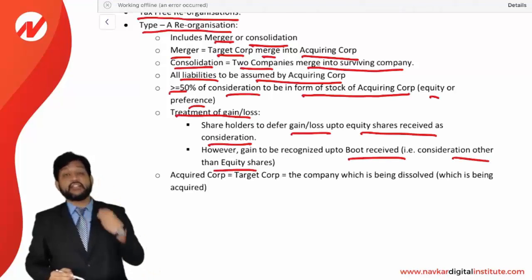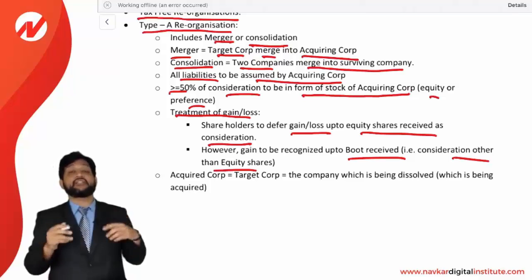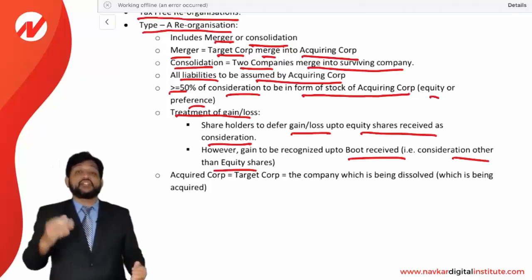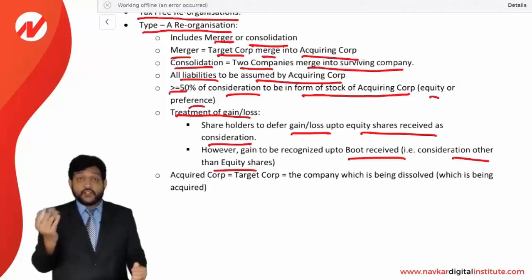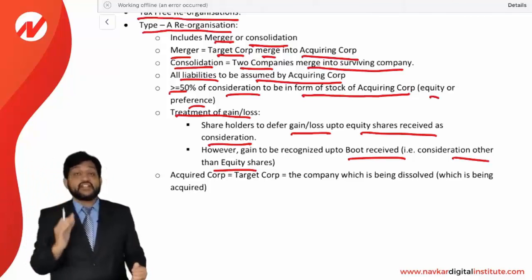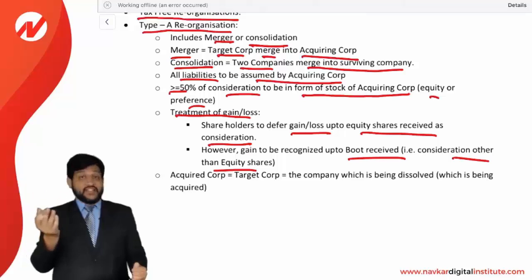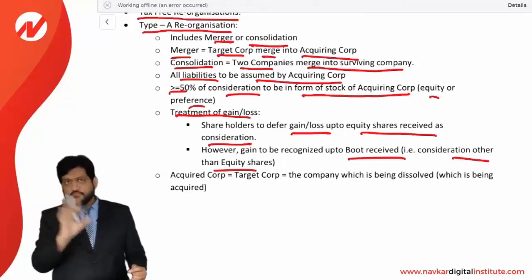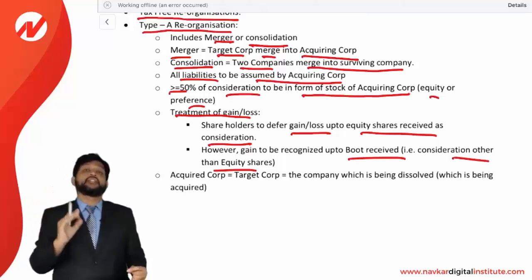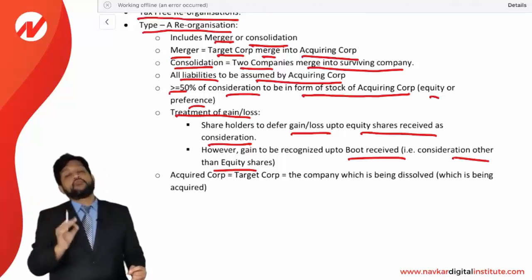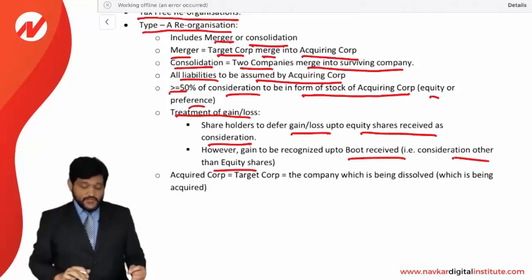If you are receiving anything other than equity from the corporation, that will be considered as a boot, and the shareholder has to recognize a gain up to boot received. It means, if you are receiving equity as a consideration for exchange of a property, then no gain is to be recognized. It can be deferred. But if you are receiving anything other than equity, it will be considered as a boot, and you have to recognize a gain up to boot received.